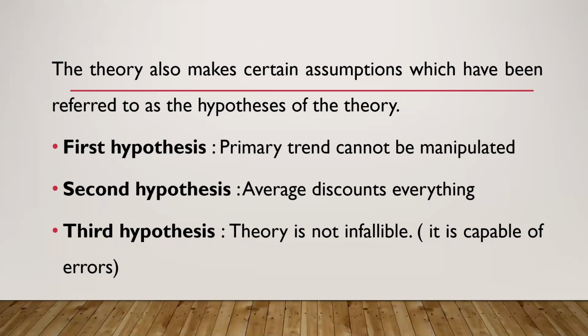Now, there are also three assumptions regarding this theory. The first is that the primary trend cannot be influenced by any single individual or any single group of people. The second hypothesis is that the average discounts everything. That is, the market information is available to everyone and the price is arrived at after taking into consideration all the factors that affect that particular price. So the intrinsic value and the market value are going to be the same always. Third is that the theory is not infallible. That is, there is a probability that there might be errors in this theory.